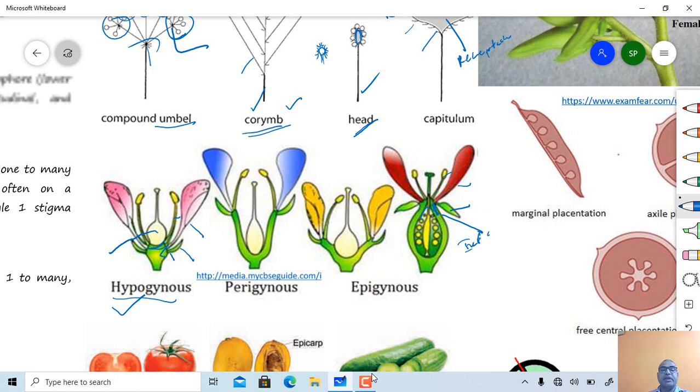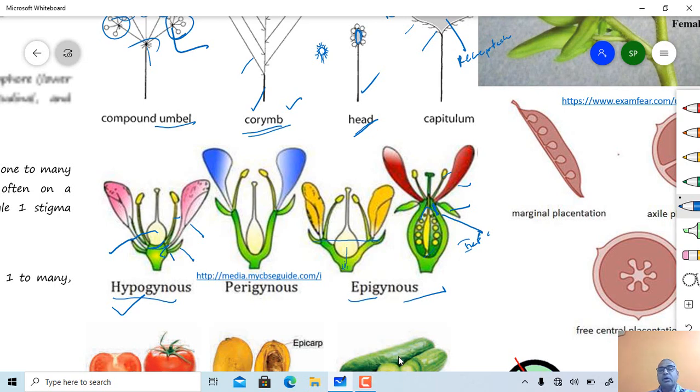In case of perigynous type of flower, in this figure, half of the ovary is sunken into the cavity of the thalamus, while half is present above the thalamus.